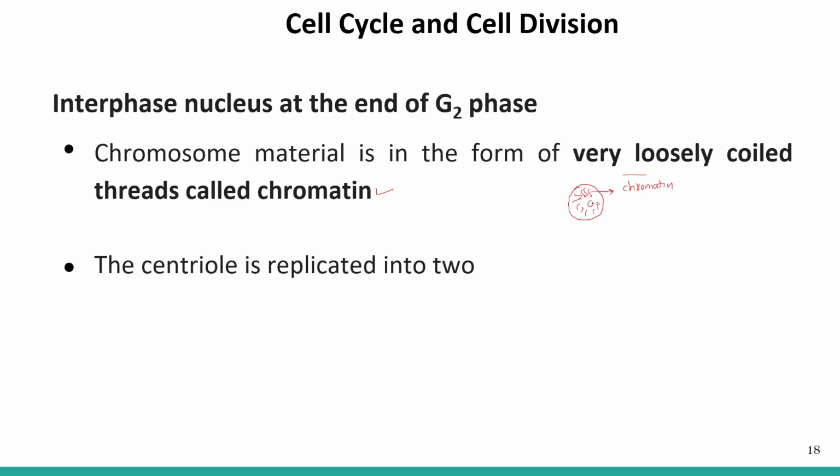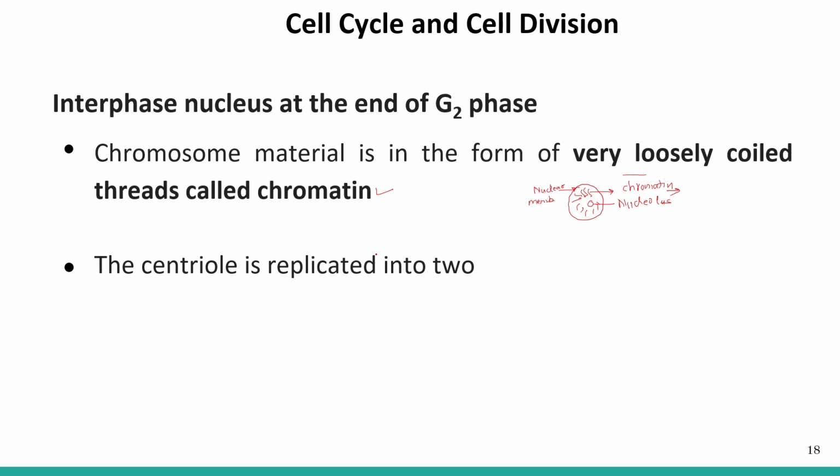And then we have the nucleolus, and this is the nuclear membrane. So the chromosome is visible as a chromatin-like network, which is nothing but thread-like structures.